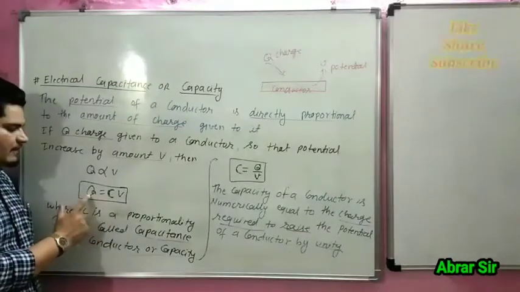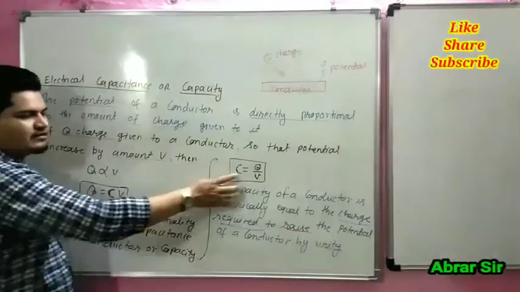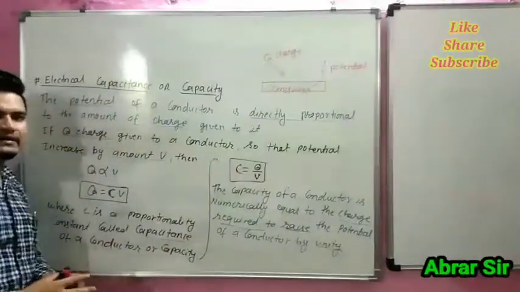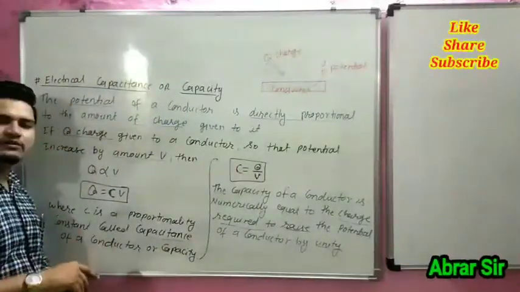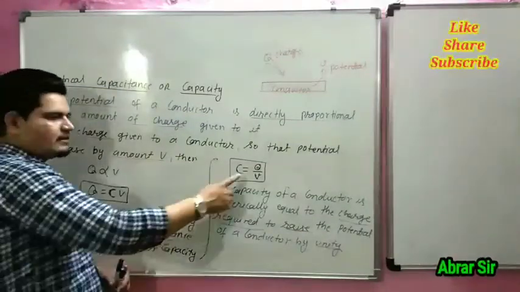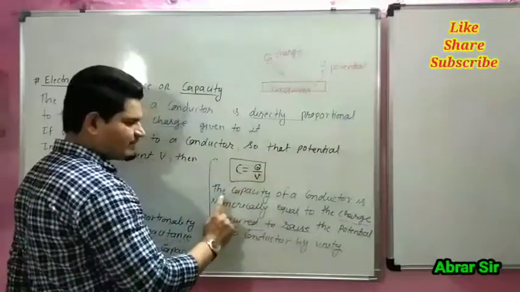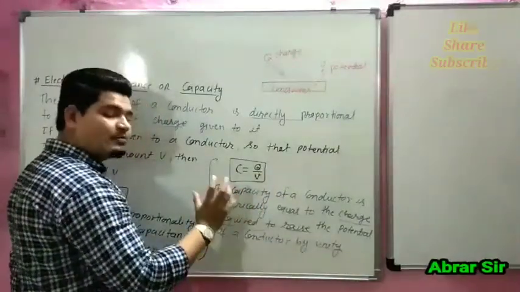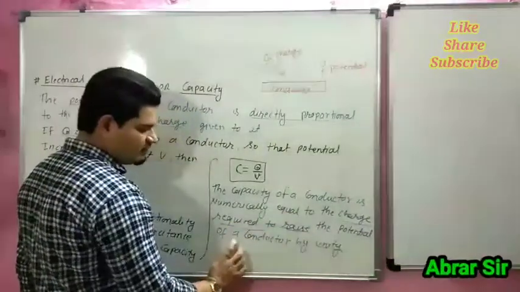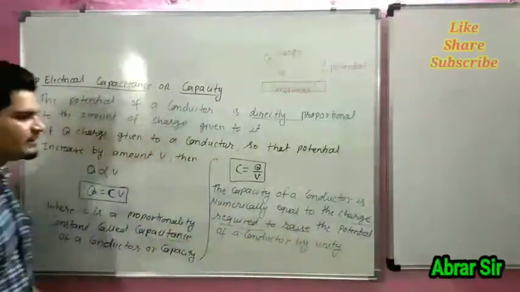Its formula is C is equal to Q by V. Numerically, the capacity of the conductor is equal to the charge required to raise the potential of the conductor by unity.